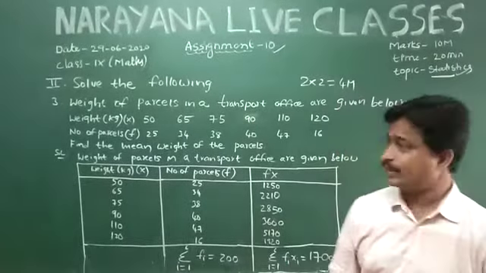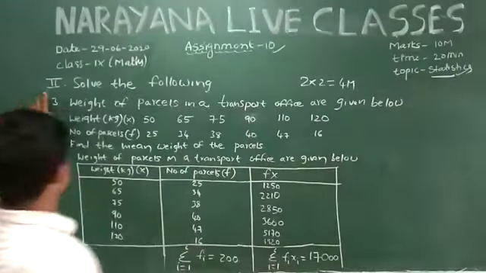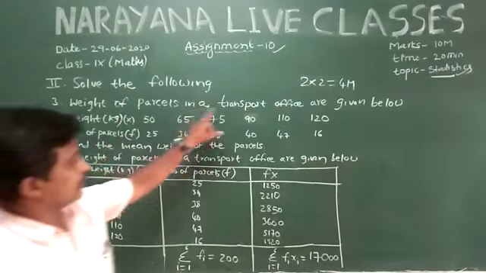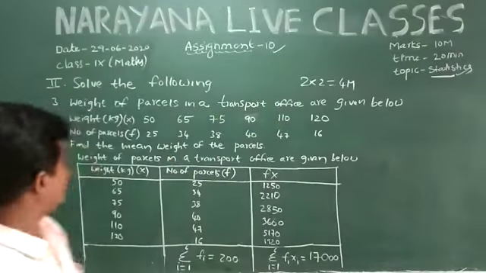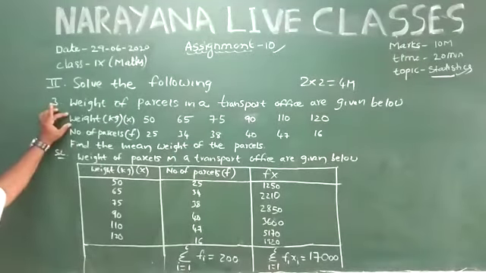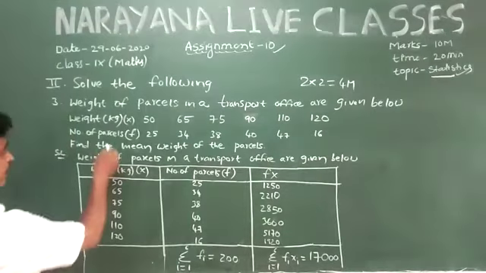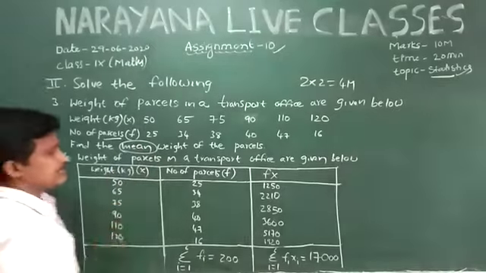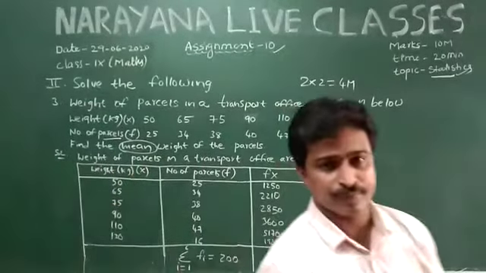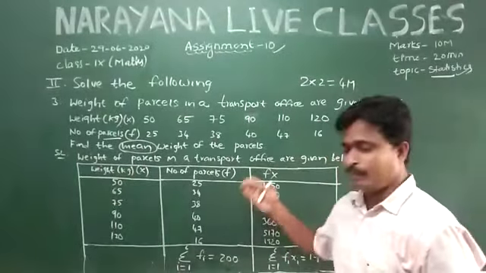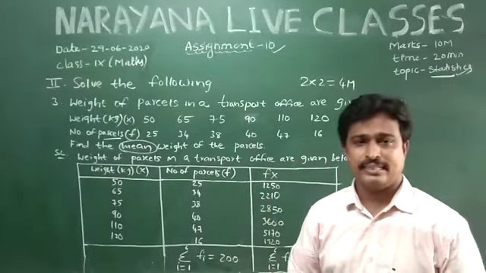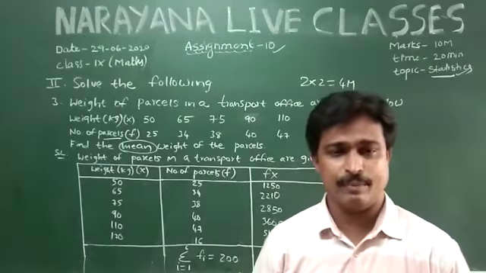Okay, coming to question number 3, second Roman, solve the following. The weights of parcels in a transport office are given below. The first column is weights, the second is number of parcels, and find the mean. He is asking for the mean of the given data. So I solve this problem by using the direct method. The formula for the direct method is sigma fi into xi by sigma fi.